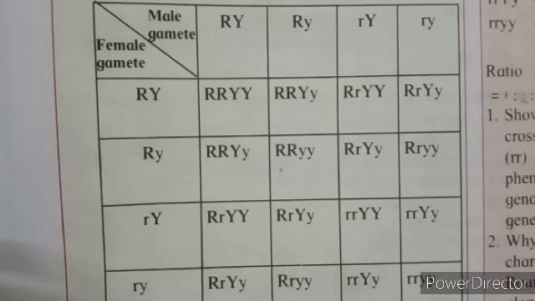Here, 9 plants are with round yellow seeds, 3 plants are with wrinkled yellow seeds, then 3 plants are with round green seeds, and only one plant is with wrinkled green seed.